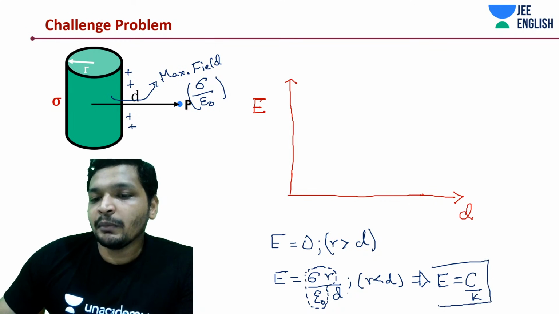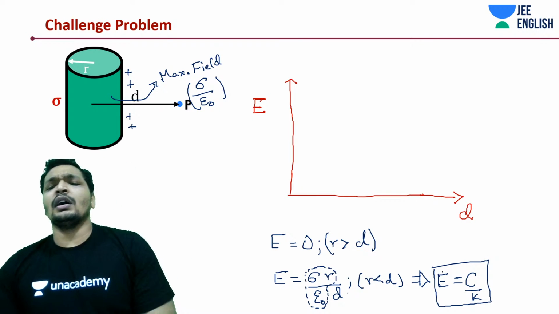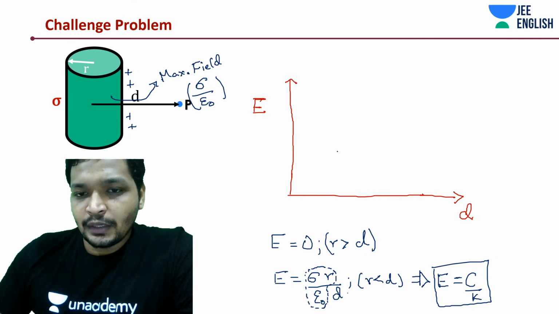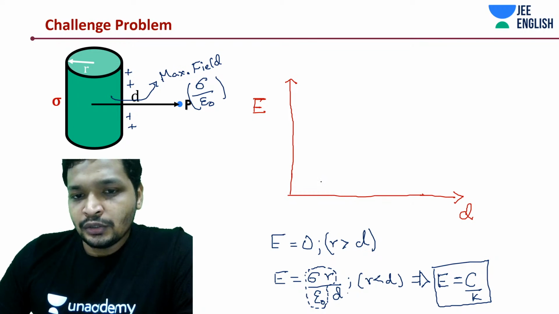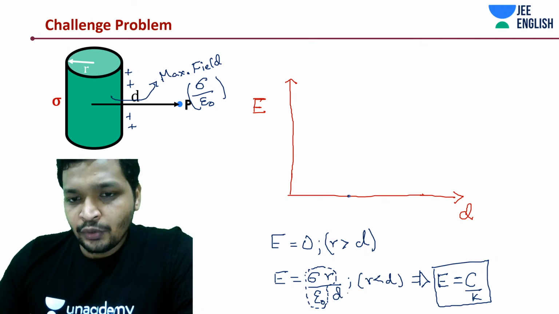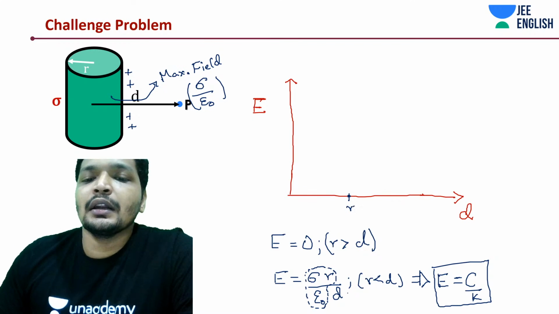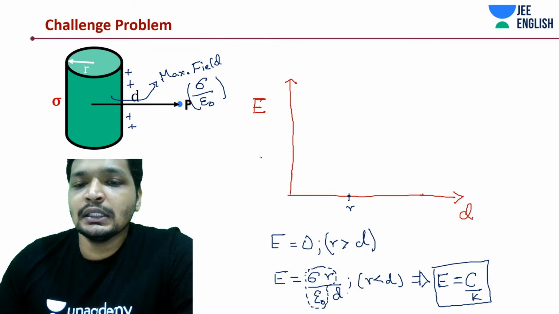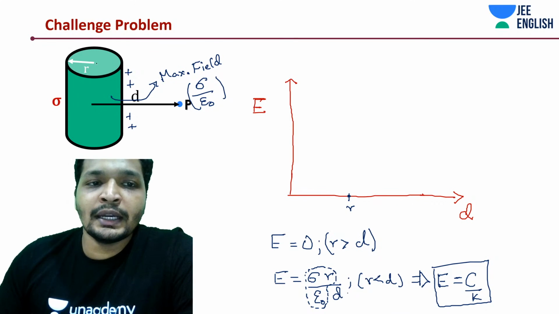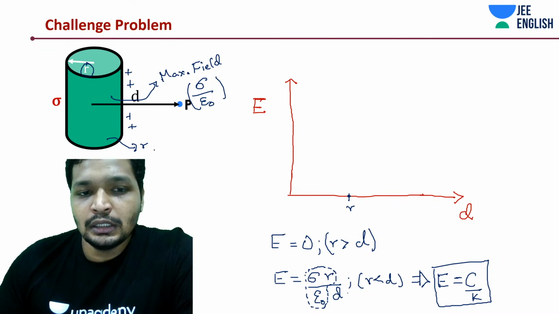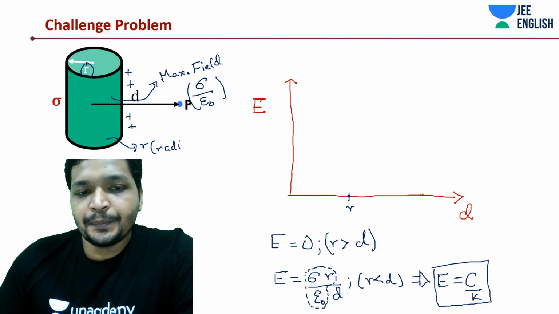So y is equal to 1 by x. Electric field would be 0 until the point R. R is the radius of the cylinder.